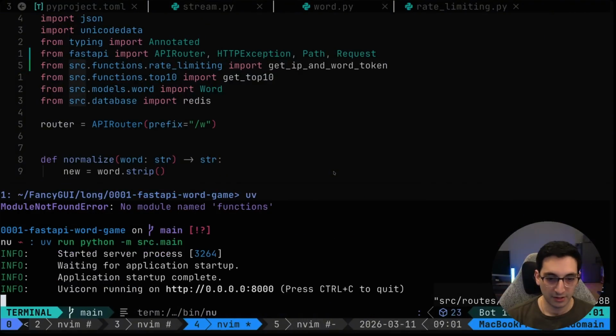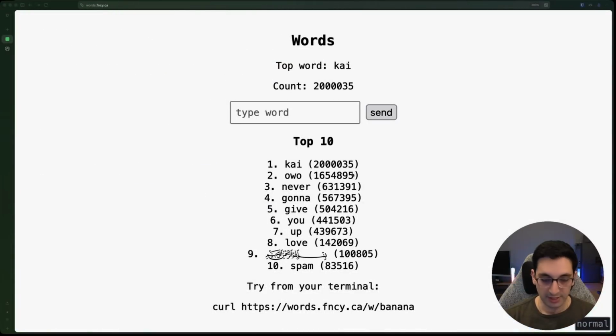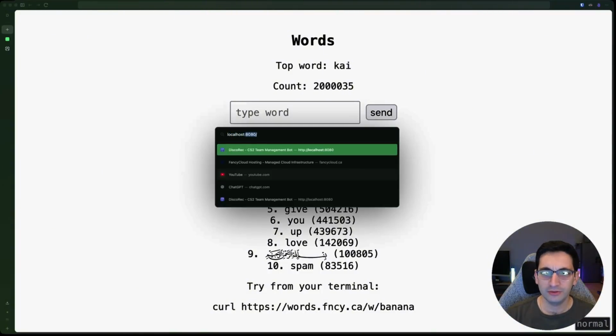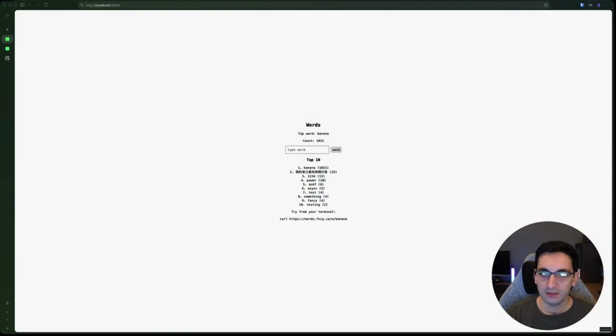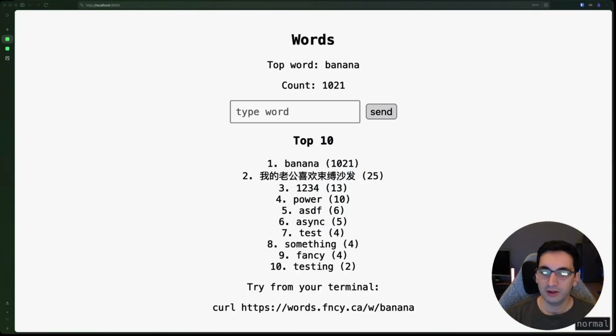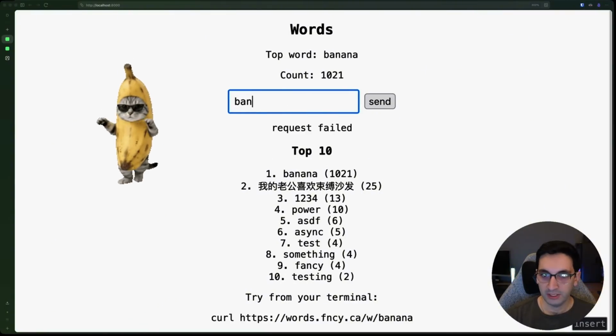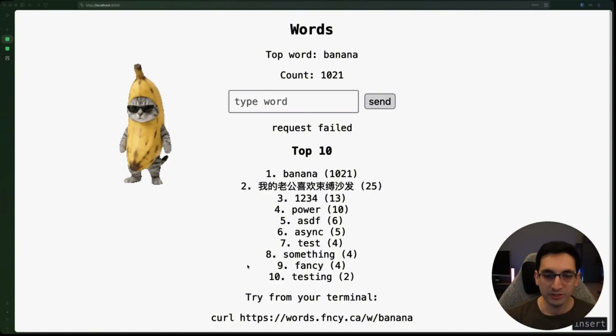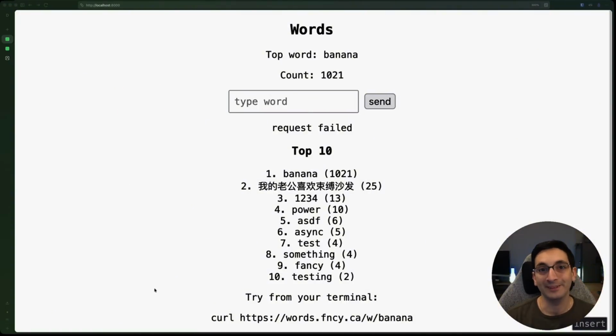Nice. Good. So now if I go back to the browser here, and I go to localhost 8000, words are here. Right, I was just testing things out. Now let's do banana. "Hash secret env var is required." You know, it would have been nice if I actually put an error in the initialization instead of just doing this.